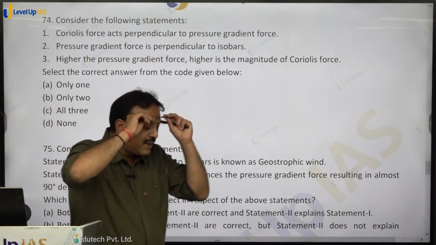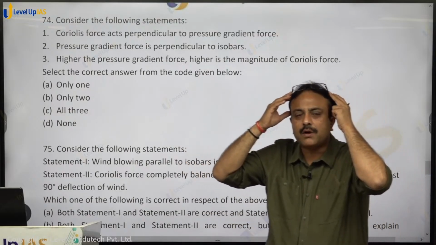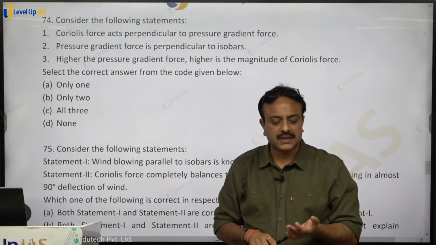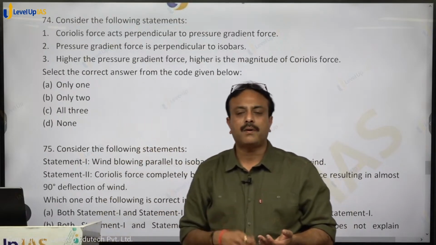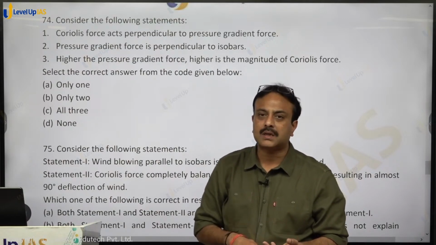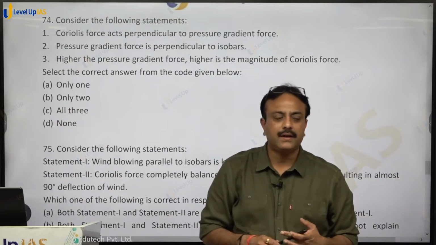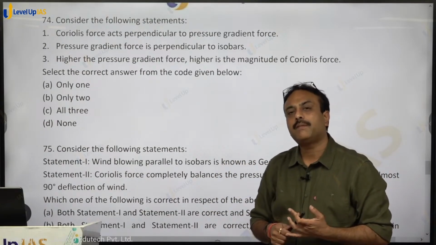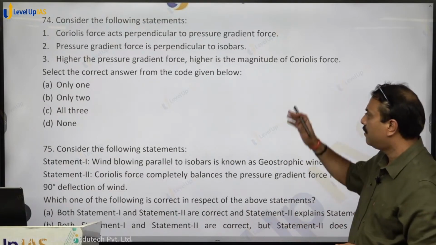Advection is basically horizontal movement of air from one place to another, and that results in transfer of heat, transfer of moisture, and so many things. The reason for advection to take place is high pressure, low pressure, dependent upon temperature. Temperature is dependent upon rotation as well as revolution. However, the impact of rotation is more pronounced as compared to revolution over a short time period, right? So advection is something that is a daily phenomenon. Don't get confused by relating it much to rotation and revolution. Consider it on a local basis, you will be able to understand better.